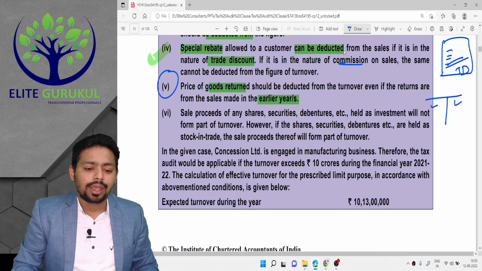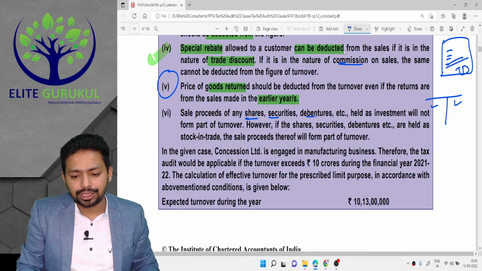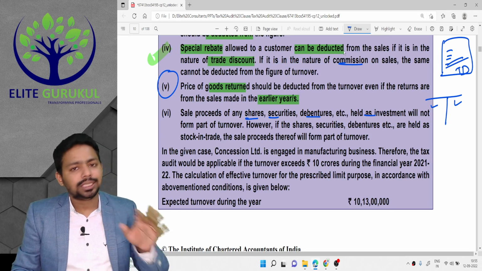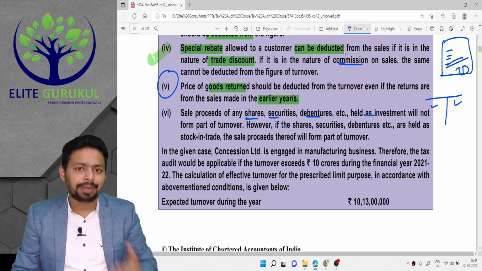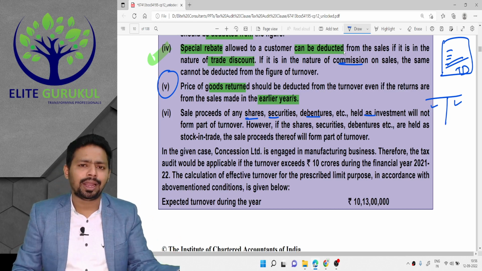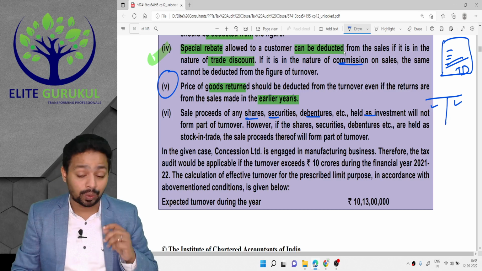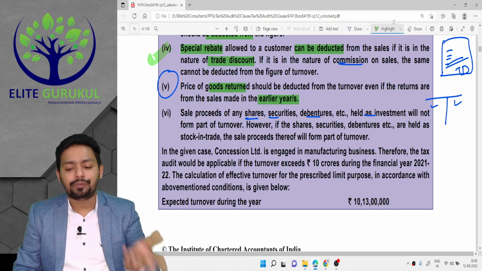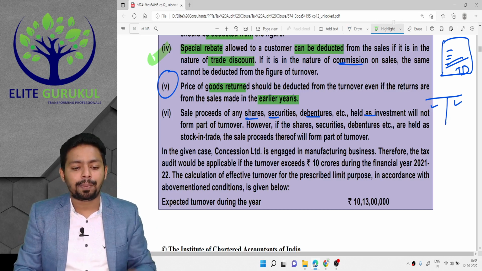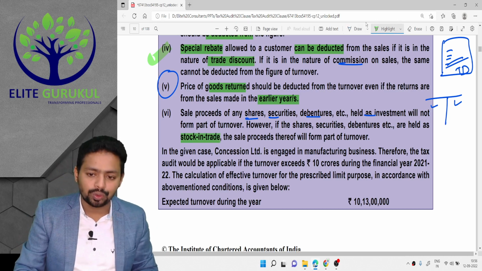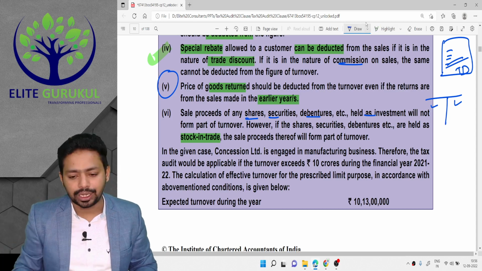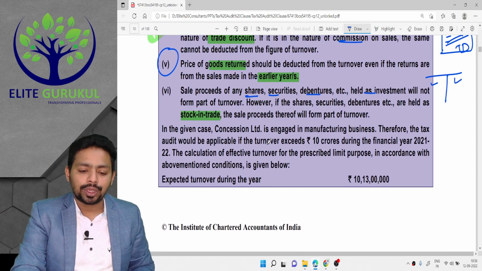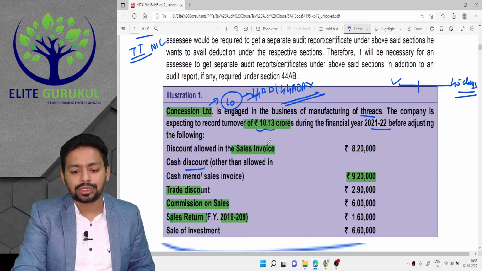Okay. Sale proceeds of any shares, securities, debentures held as investment will not form part of turnover. Obviously, sale of investment is not your main business. It cannot be. It is a capital gain item. It cannot form part of turnover. But sir, what if I'm an investment company, a mutual fund? Then definitely for you, the securities form part of stock in trade, and for you, the turnover itself is the sale of securities. Then we have to consider that. Normally, we should not consider it. Okay. So now in the given case, we have to consider again.